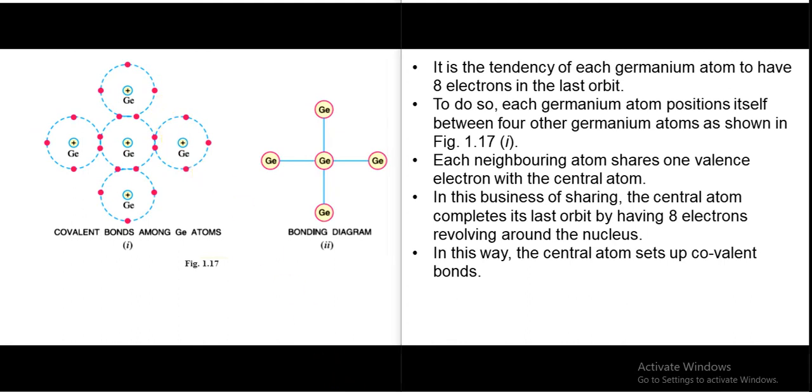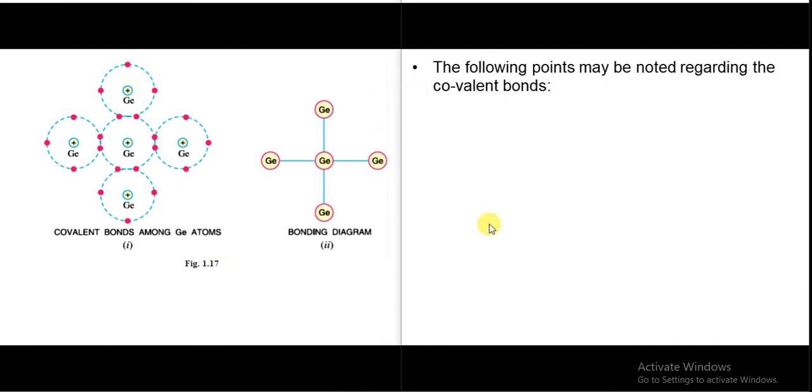And this second diagram shows the bonding. The bonding is shown by a single straight line between the central atom and the neighboring atoms. Now we will see the properties of the covalent bonds.